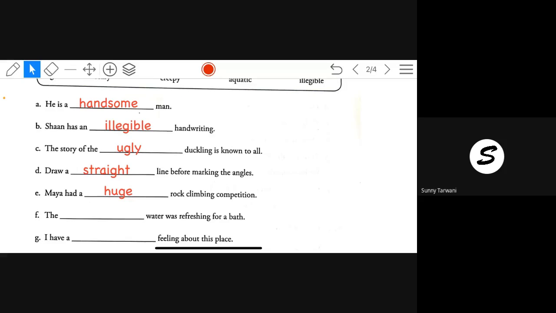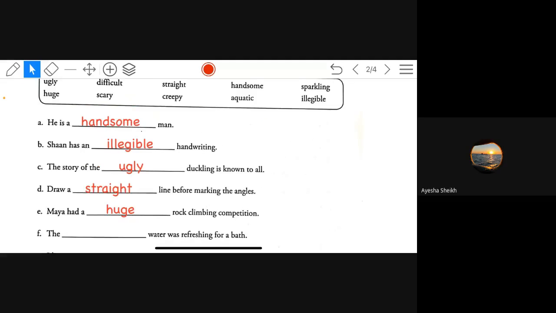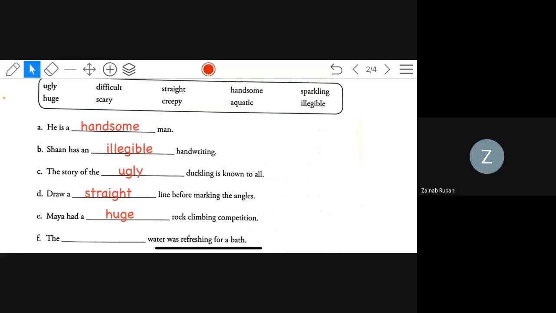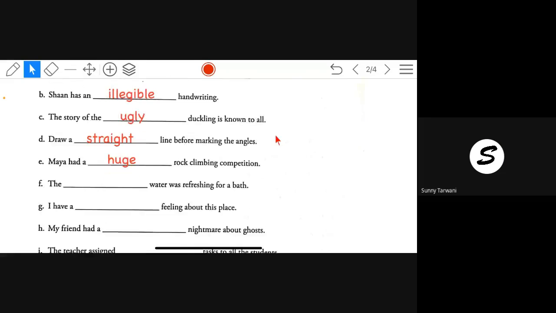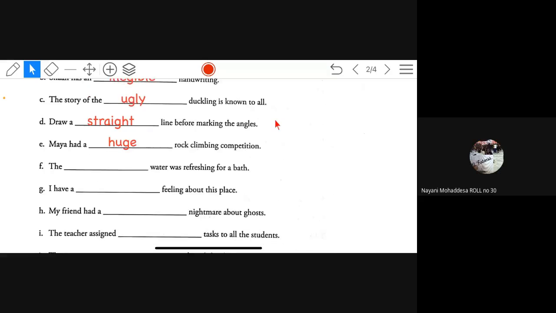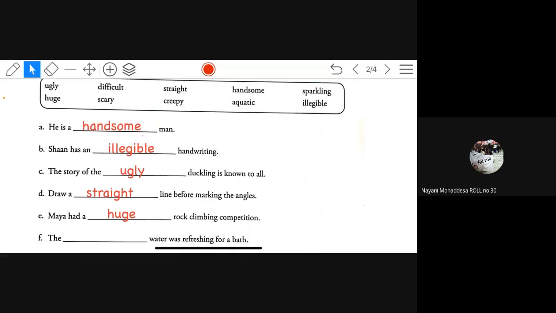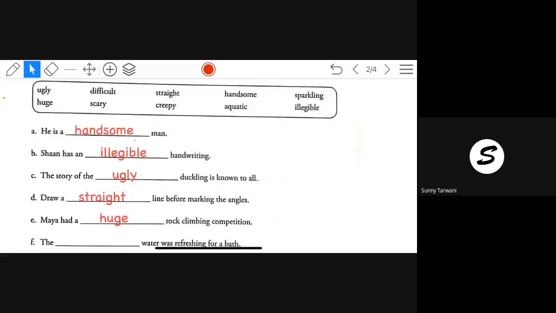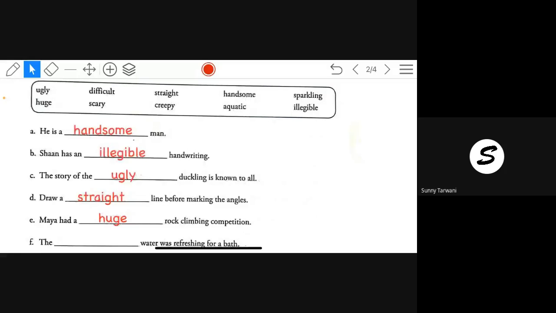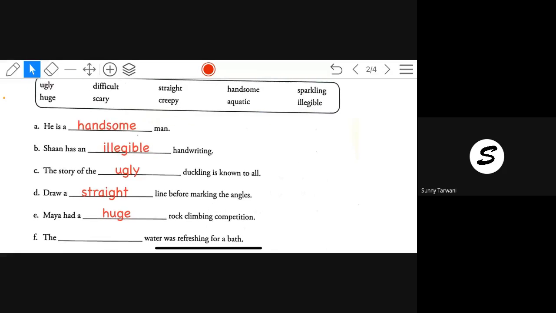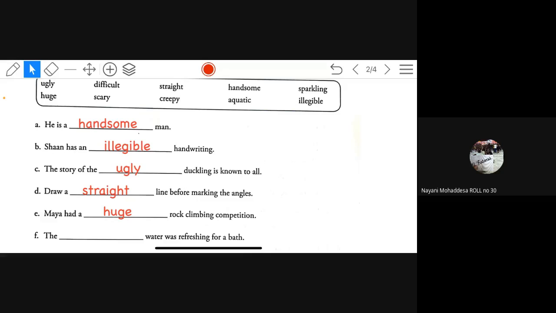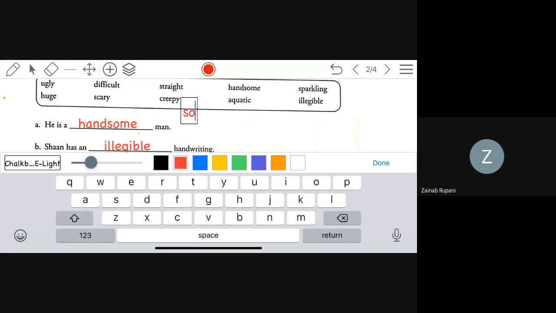The dash water was refreshing for a bath. Aquatic, sparkling. Aquatic is relating to water, but aquatic will not come here. It is not necessary that the word water is given, so you will get the word aquatic. Sparkling. Creepy. Creepy is something that causes fear when you are afraid.